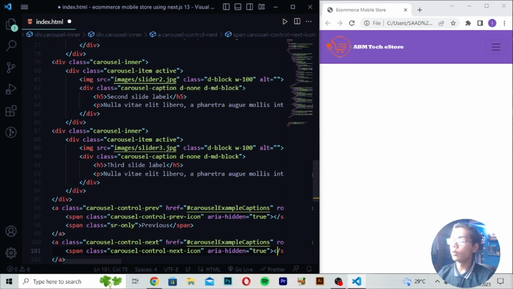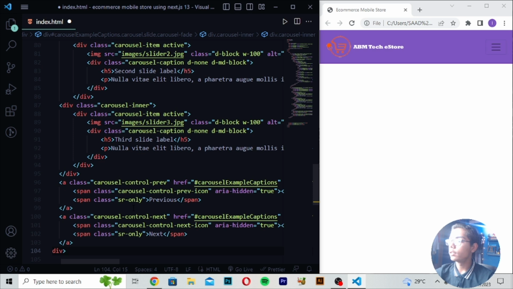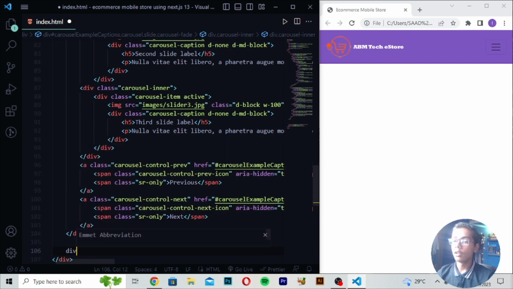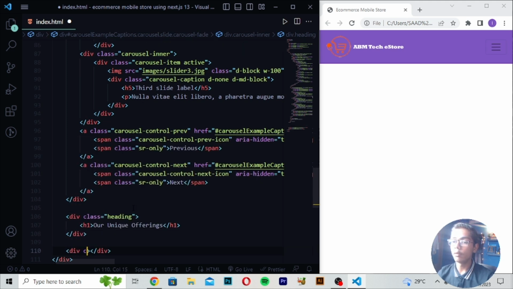Then you have to now move down after this tag, write here span tag, write here class sr-only, so I will be now writing here sr-only. Then here when you just written this I will be writing here Next. Here now when you are done with all these things, I will be moving down, write here div class heading, then here I will be moving down after this tag, write here Our Unique Offerings, and then when you just written this thing, here you have to move down.